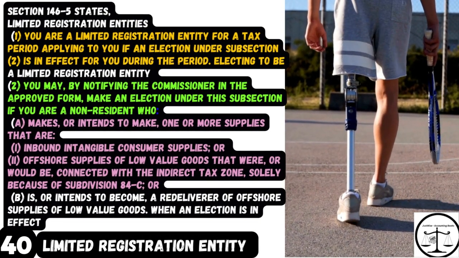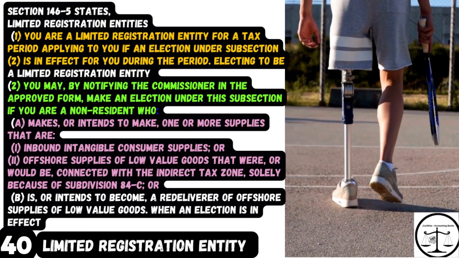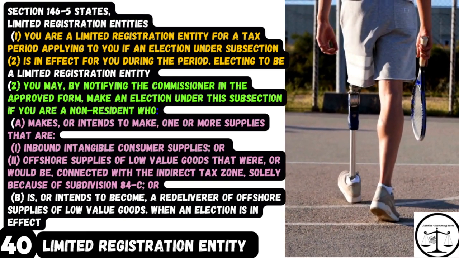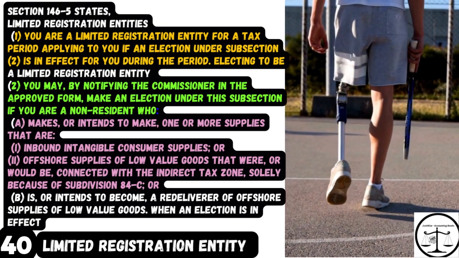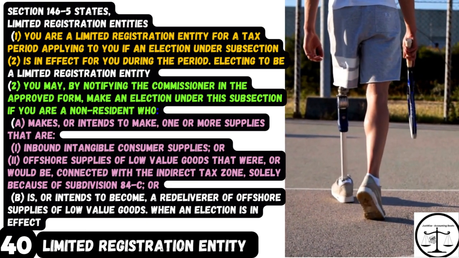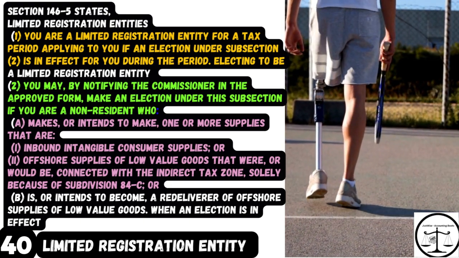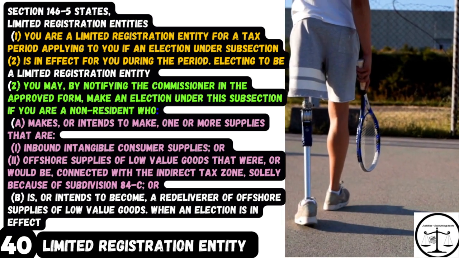Makes, or intends to make one or more supplies that are I. Inbound intangible consumer supplies, or II. Offshore supplies of low-value goods that were, or would be, connected with the indirect tax zone solely because of subdivision 84C, or B. Is, or intends to become, a re-deliverer of offshore supplies of low-value goods.